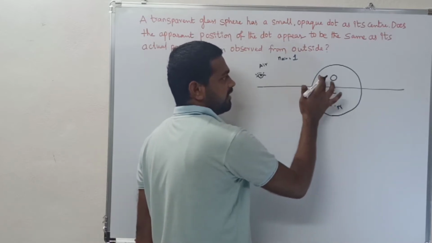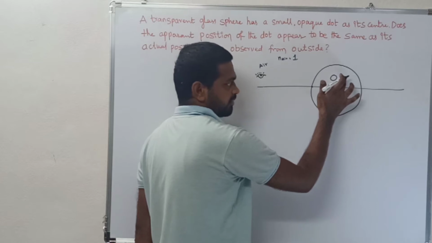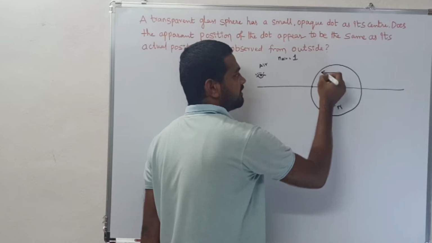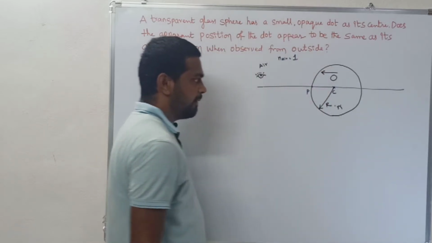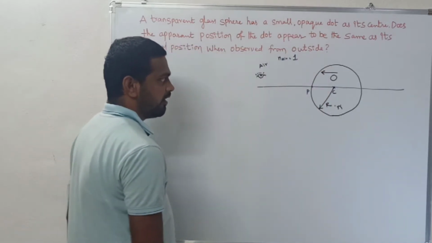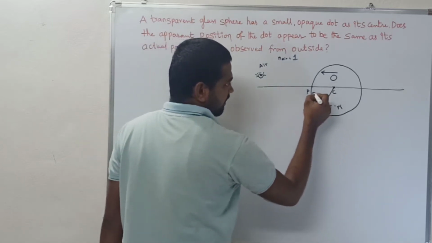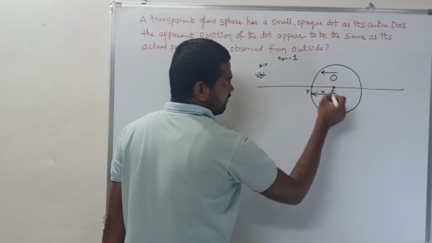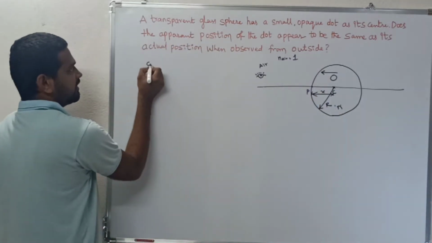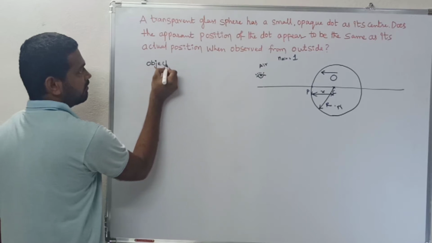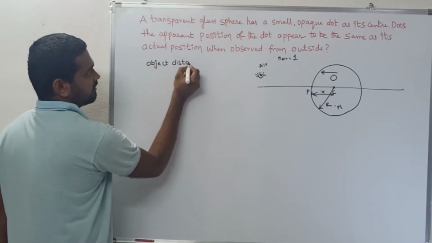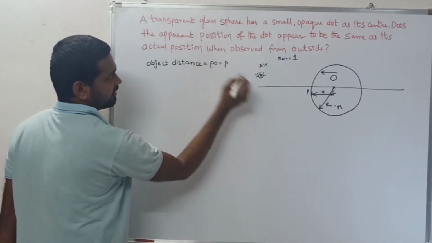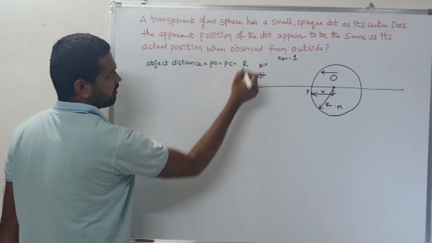The transparent medium is glass. From glass to air, the light ray is traveling. This is the direction of the incident ray. Now consider this point as P. Now I consider the object distance PO, which is equal to PC, equal to x. PC value is R only.